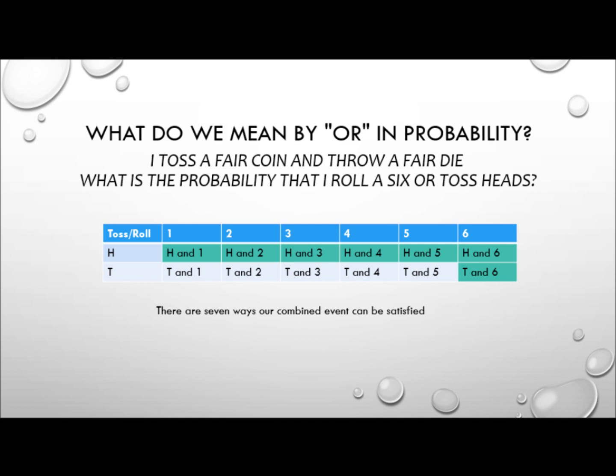Well, there are 7 ways our combined event can be satisfied, and I've tried my best to colour them in what my colourblind eyes think is green. So don't have a go at me if that's not green, but out of all of our possible combinations, we've got heads and 1, heads and 2, heads and 3, heads and 4, heads and 5, heads and 6, and tails and 6. So that's a total of 7 possible ways that our event can be satisfied.